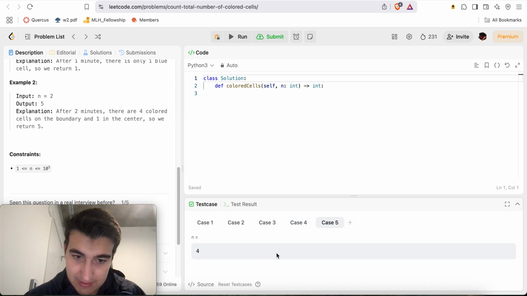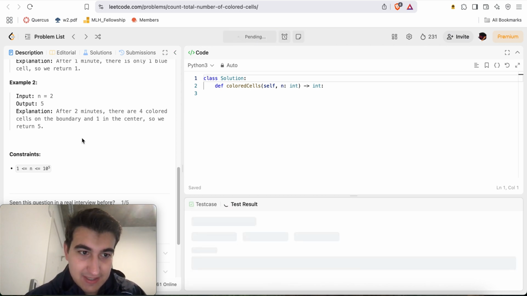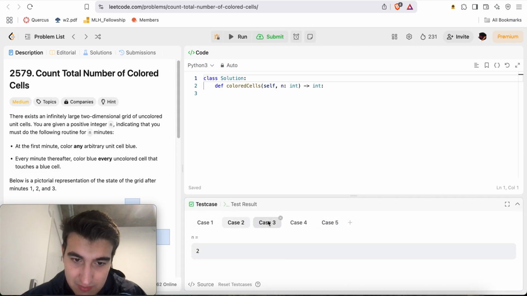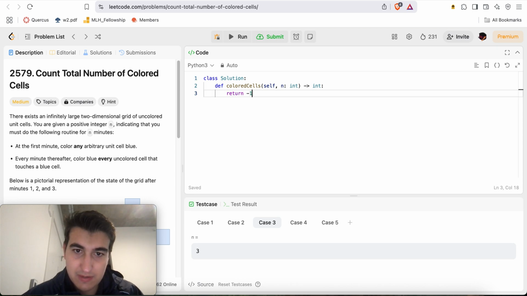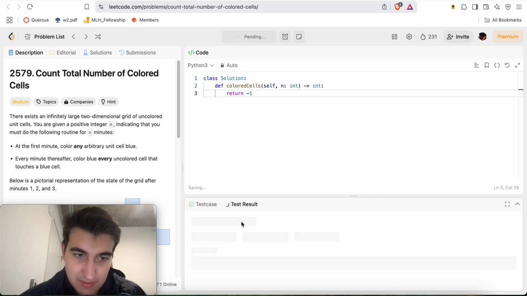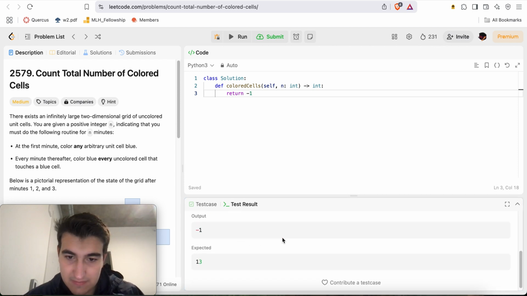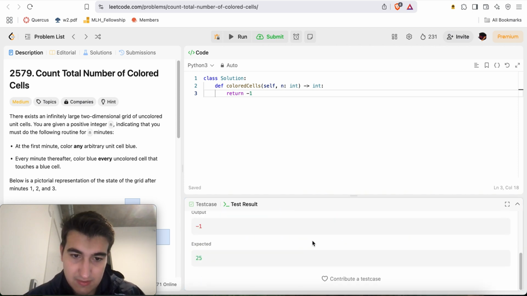Okay, let's see if we can find a pattern here, right? This is almost like a good machine learning problem. Case 1, here we'll just return -1. Is that the problem? Okay, so it expected 1, 5, 13, 25, 41.